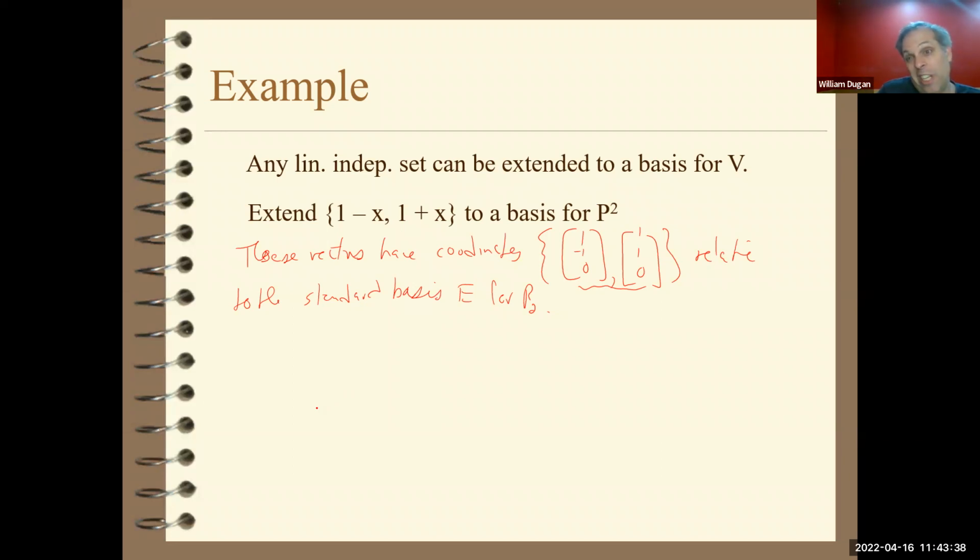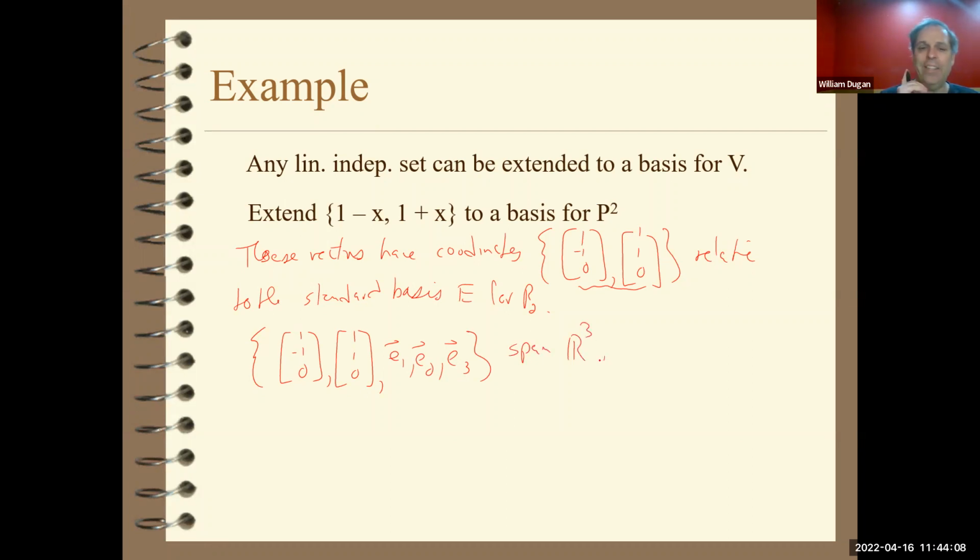Another way is to do this sneaky trick, and that is, notice that if you take the vectors 1, -1, 0, 1, 1, 0, and then just slap on the standard basis E1, E2, E3 for R3, these things certainly span R3.